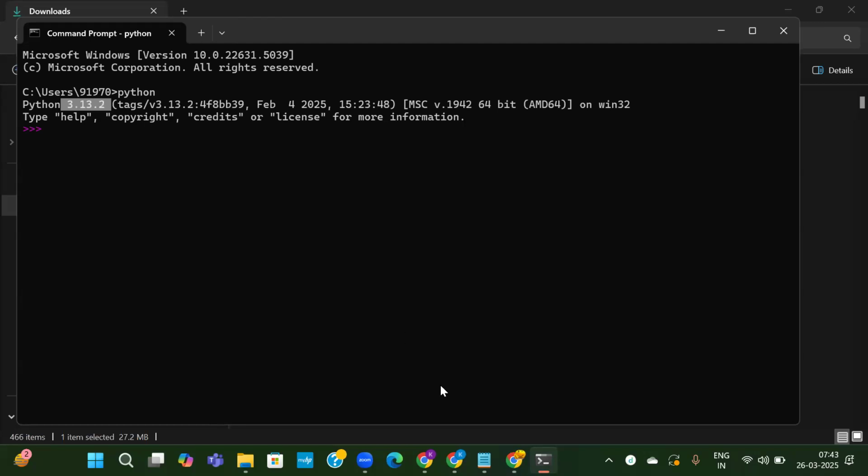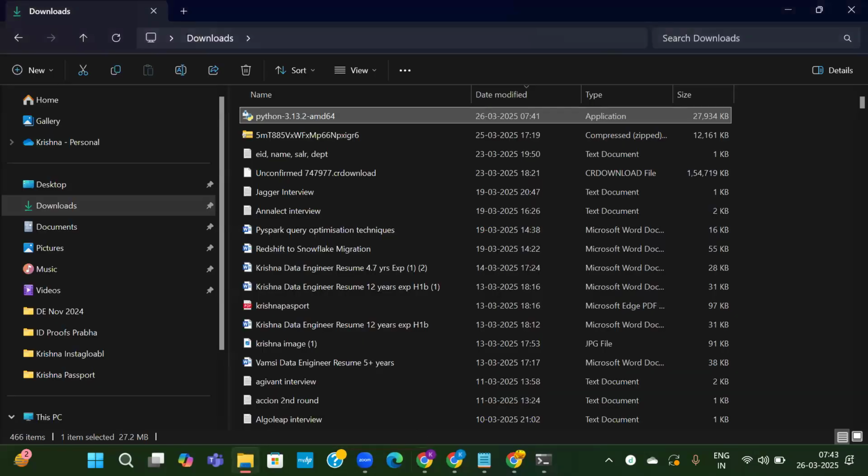Python has different versions, but nowadays most people have already migrated to Python 3. Python 3 and above, all the versions are more or less the same, with just some additional features added in the versions above 3. So the major difference lies between Python 2 and Python 3.